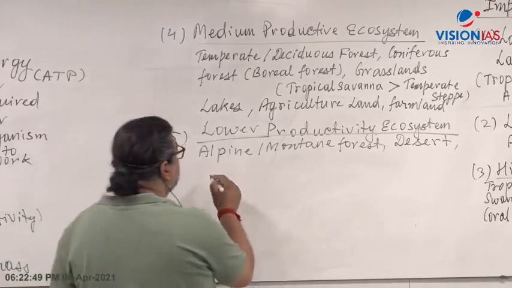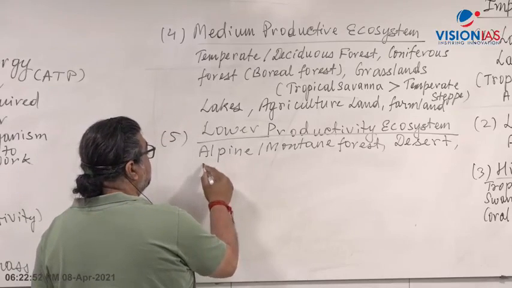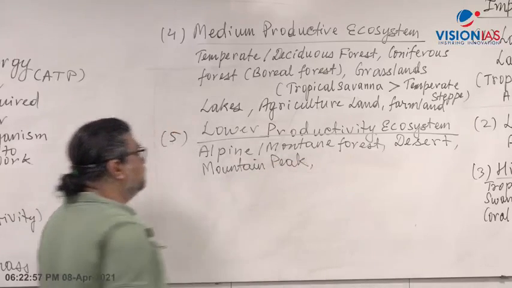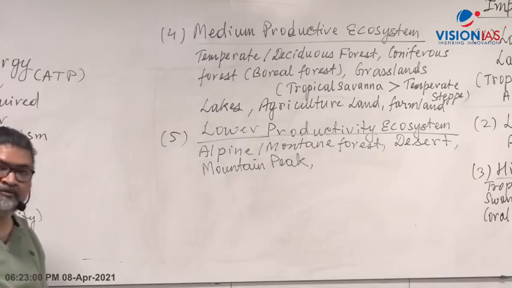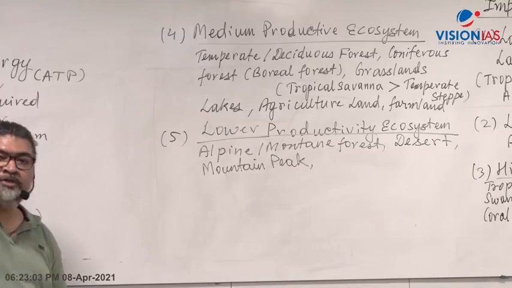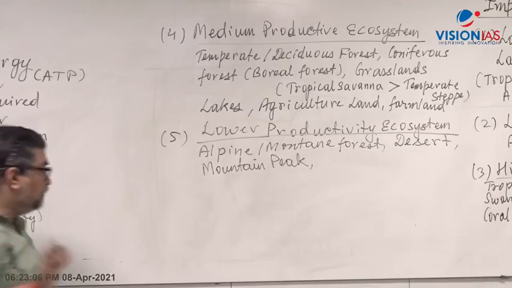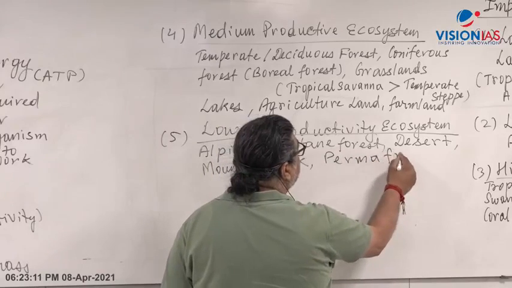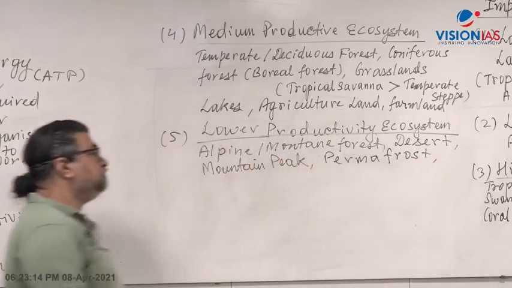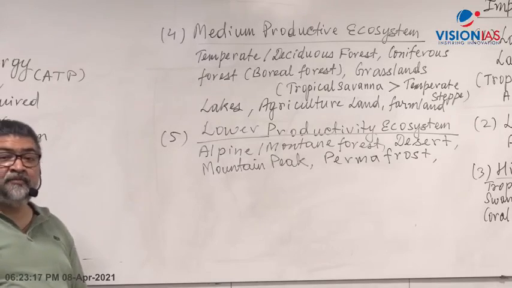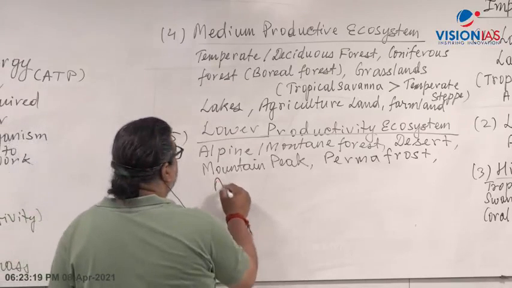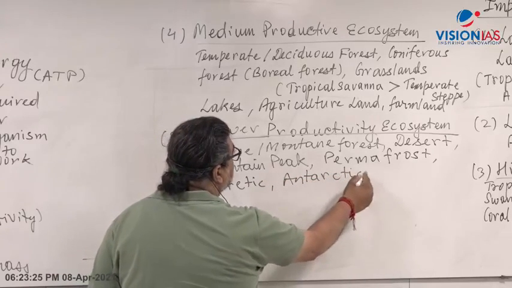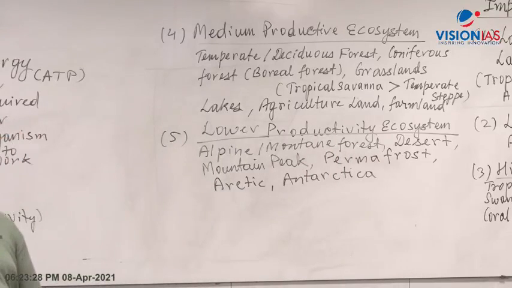Then you come across mountain peaks, snow-capped mountains. Temperature becomes very, very low. You will not find tall trees and plants. Then another example, permafrost, permanently frozen area, Arctic and Antarctica. Then polar areas, Arctic, Antarctica and all this. They will have a lower level of productivity.